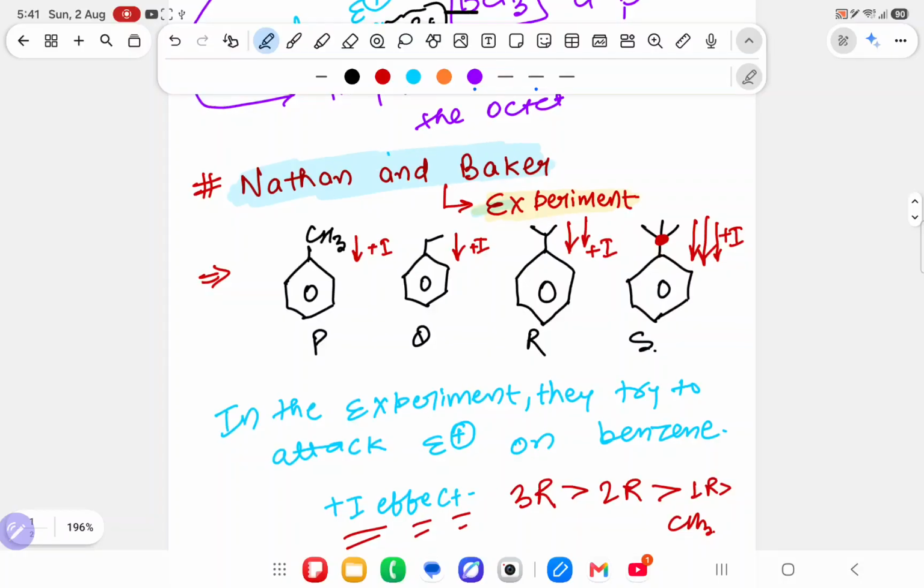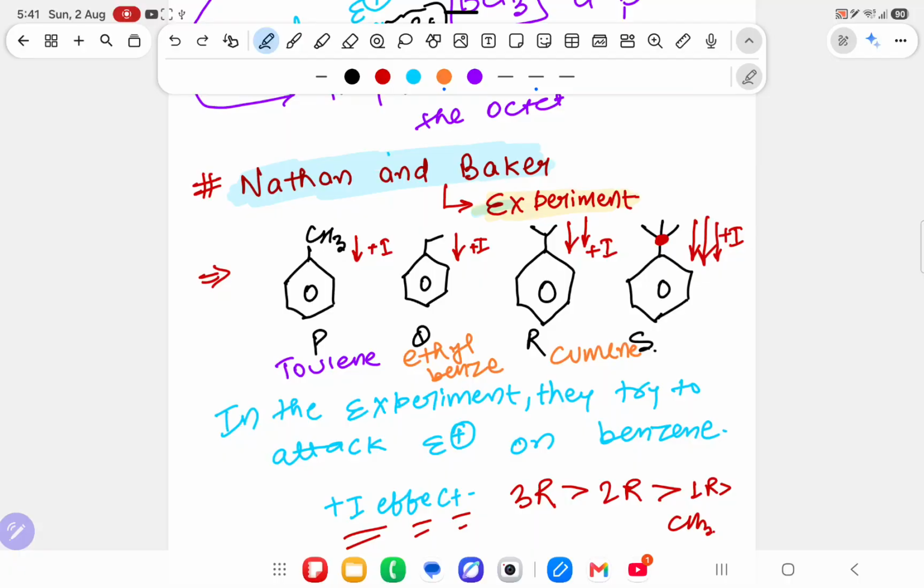What Nathan-Baker did, he took a benzene ring. You know that. What is the name of this compound? Toluene. What is the name of this compound? Ethylbenzene. This compound is cumene. Understood? If you didn't know, try to see it. This is cumene. Okay. And this is tertiary butylbenzene. Now over here, understand the story properly.